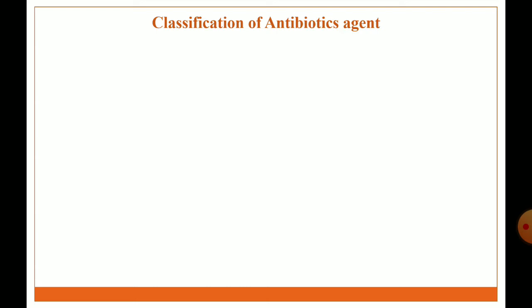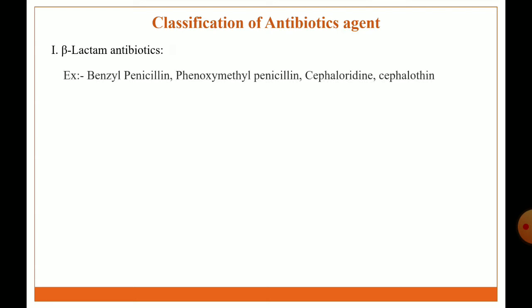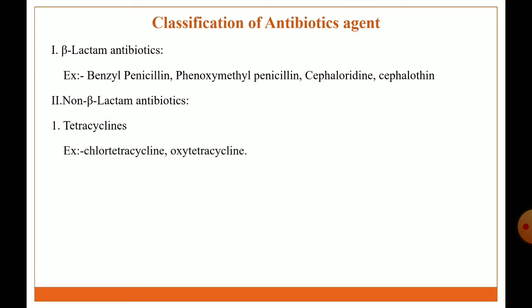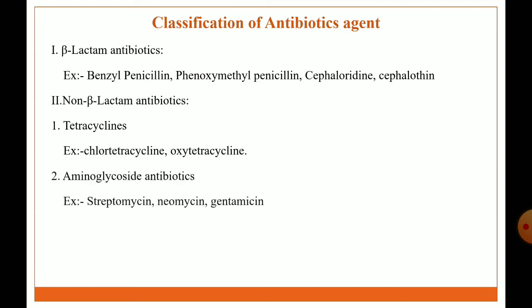Next classification is based on chemical nature. First class is beta lactam antibiotics. Example: benzyl penicillin, phenoxymethyl penicillin, cephalothin. Next class is non-beta lactam antibiotics. In this, the first subclass is tetracycline. Example: chlortetracycline, oxytetracycline. Next class is aminoglycoside antibiotics. Example: streptomycin, neomycin, gentamicin. Next class is macrolide antibiotics. Example: erythromycin.